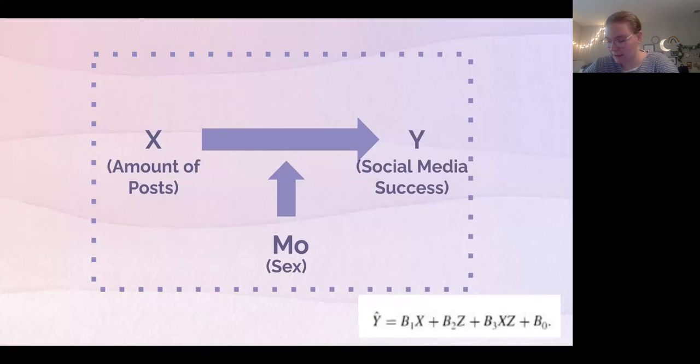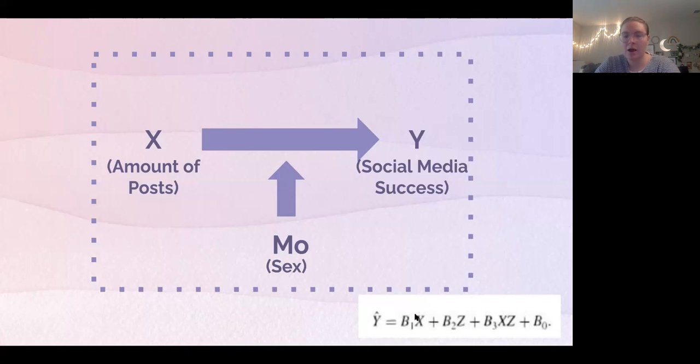So now what is moderation? A moderator is a variable that alters the strength of the relationship between our X and our Y. So the effect of X on Y depends on the level of the moderator. It just adds complexity to our model because it adds an interaction. And an interaction is the unique combined effect of the two predictors. So in this case, amount of posts and sex combined together to go above and beyond their separate main effects on our outcome.